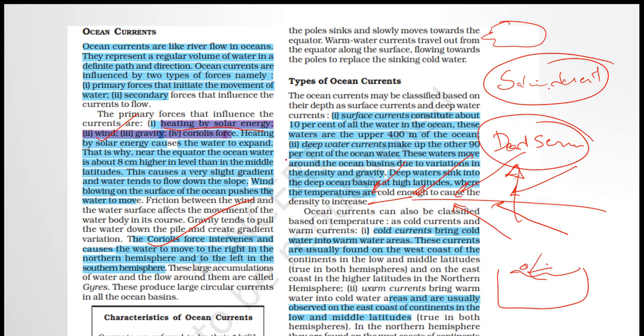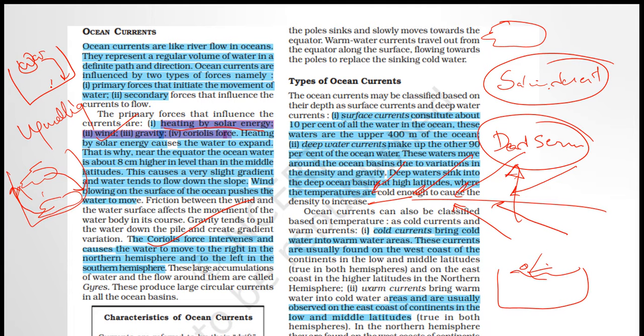Wherever you go, anything which is dense will sink down, right? Similarly, less saline water will move up, and the heavy one will move down. Less saline will rise up, and the heavy one will sink. This thing is called upwelling of water. Even warm water will sink, cold water will move up. This will be a circulation. That is called upwelling. These are basic things you should know.